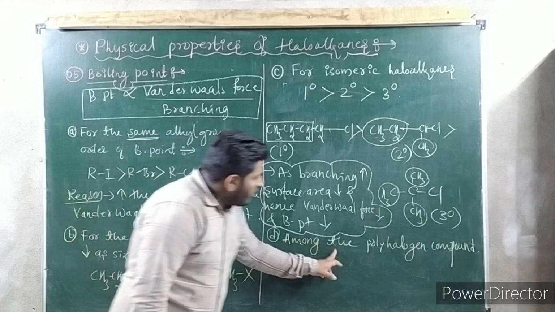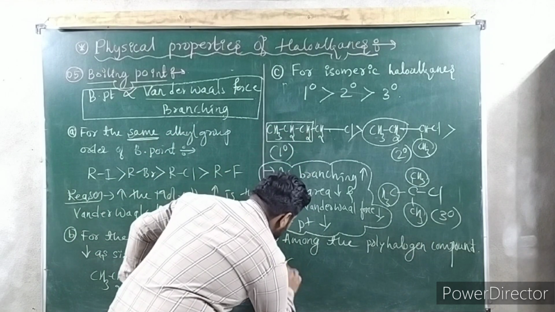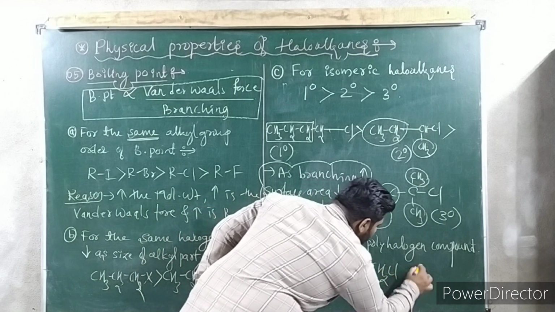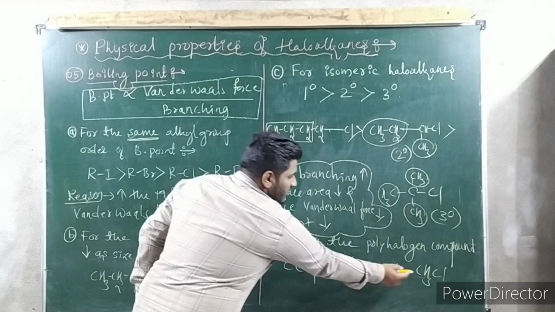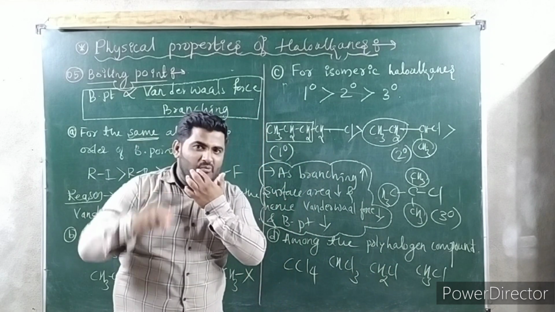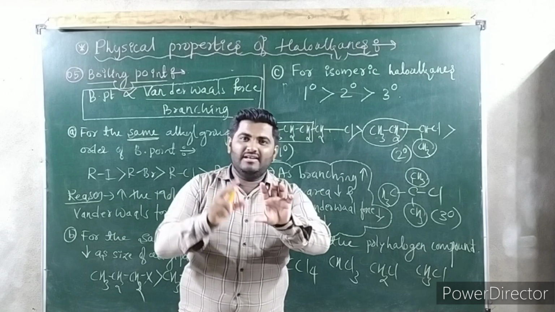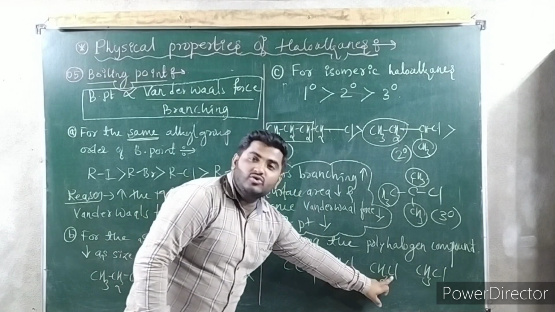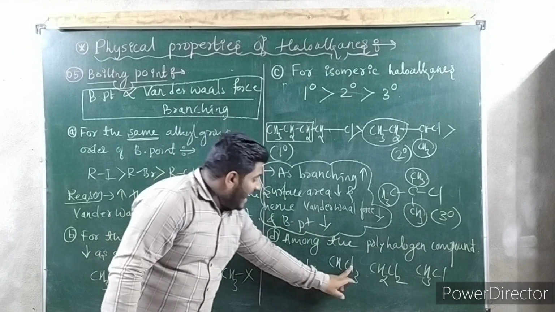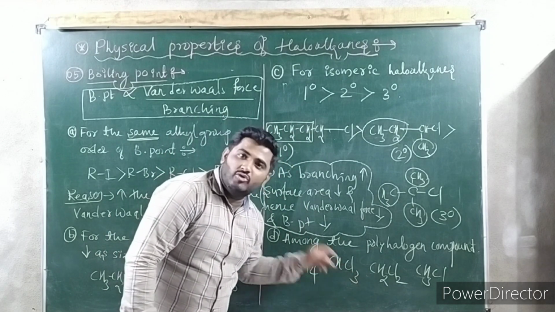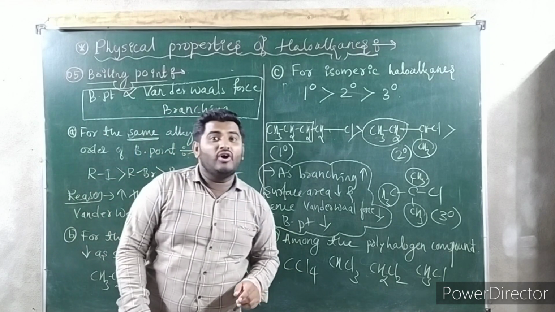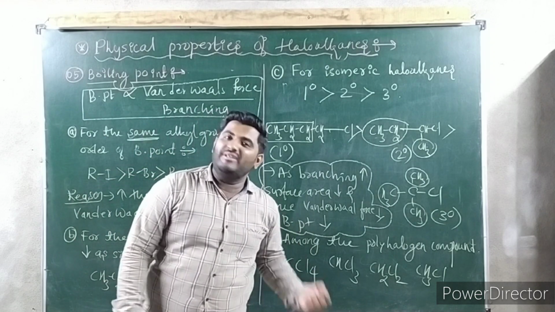So last one, among the polyhalogen compounds, polyhalogen means CCl4, chloroform, CH2Cl2, CH3Cl. See, you know methane. From methane, CH4, you remove one H, add one Cl: chloromethane. Remove 2H, add 2Cl: dichloromethane. Remove 3H, add 3Cl: chloroform, trichloromethane. Remove all 4H from methane, add 4 chlorine. That is called tetrachloromethane.